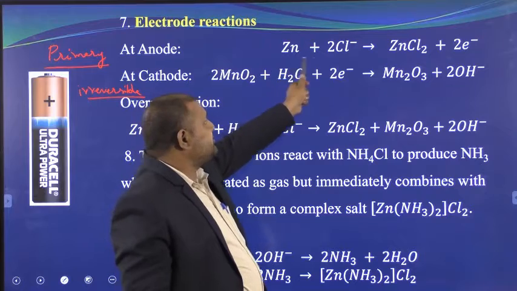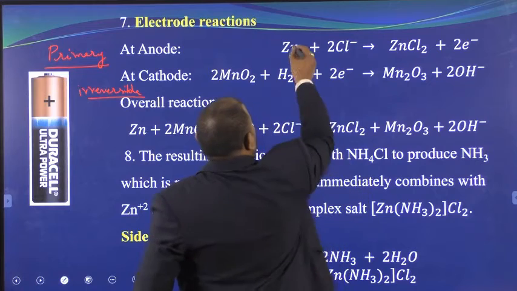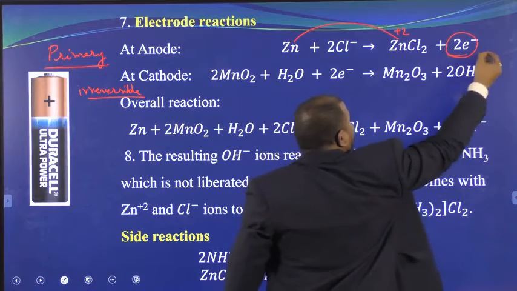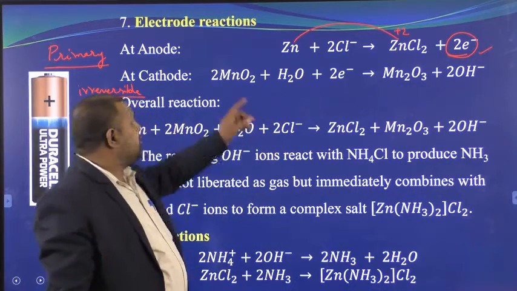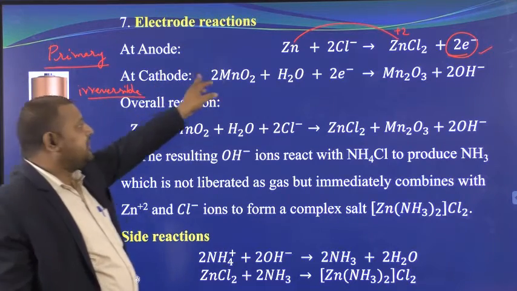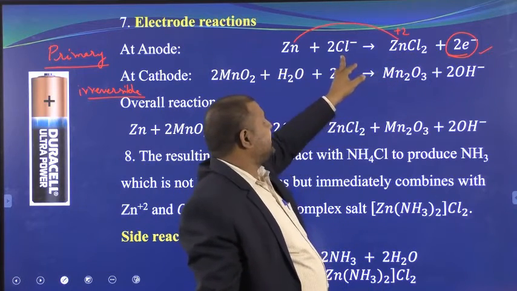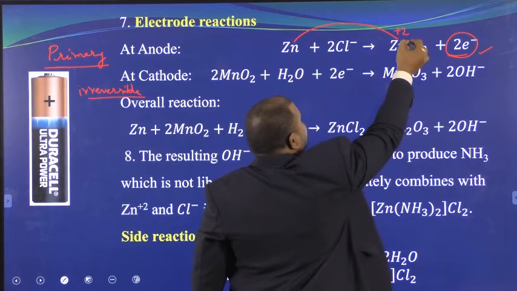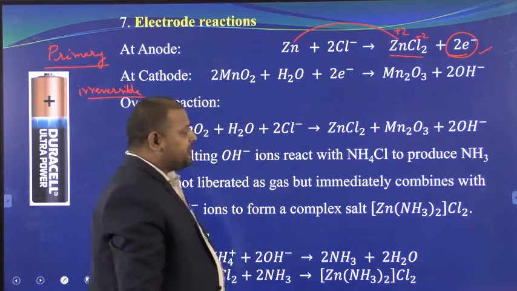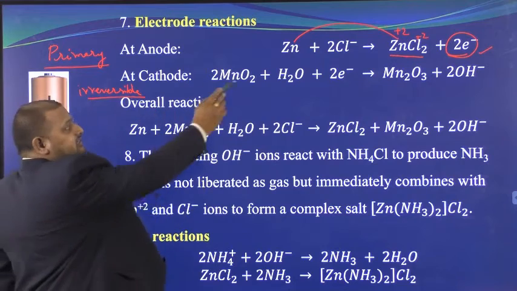Zinc gives the electrons to chlorine. So Zn forms Zn2+, and two electrons are left. The part of the battery which gives the electrons is called the anode. So at the zinc anode, it gave 2 electrons and formed Zn2+. Immediately there is Cl-, it reacts with this and forms ZnCl2. Here minus 2 plus 2, this is a neutral molecule. If you see, the paste also contains ZnCl2. Remember that point. And this is not a problem.